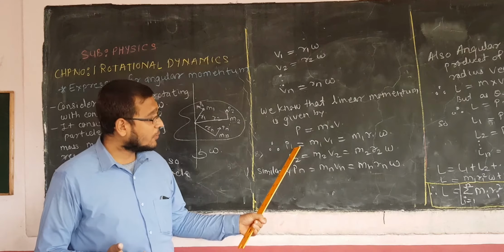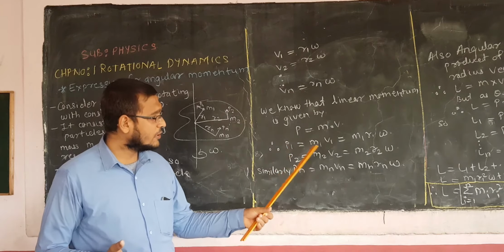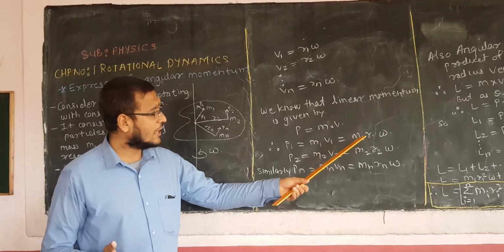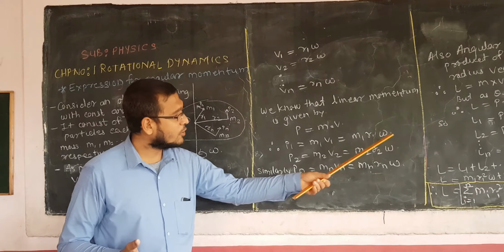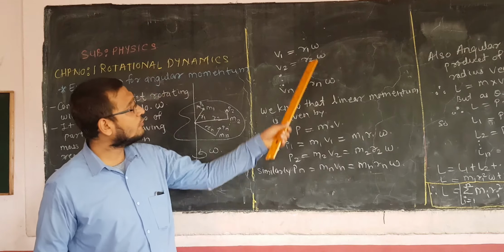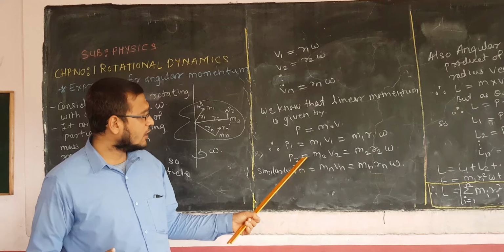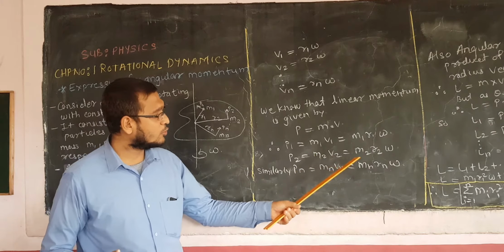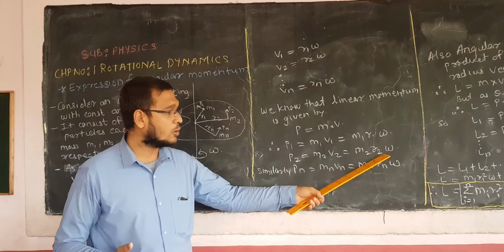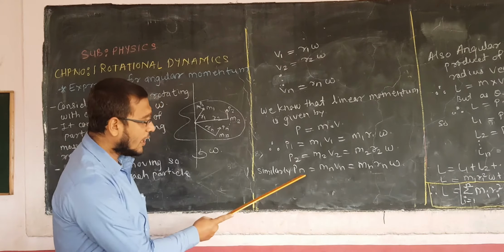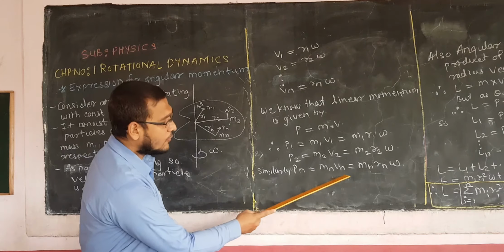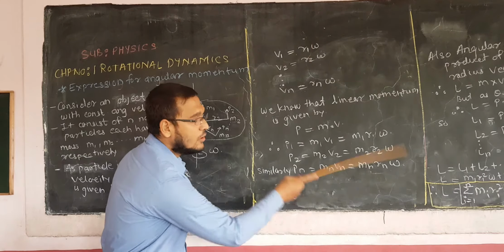So linear momentum of the first particle, P1 is equal to m1 v1, that is m1 r1 omega, because v1 equal to r1 omega. Similarly P2 is equal to m2 v2, that is m2 r2 omega. Similarly Pn is equal to mn vn, that is mn rn omega.